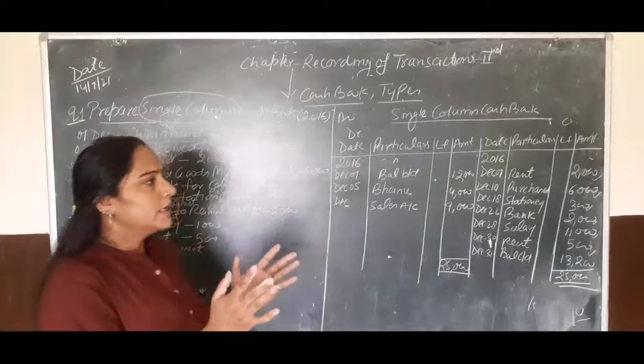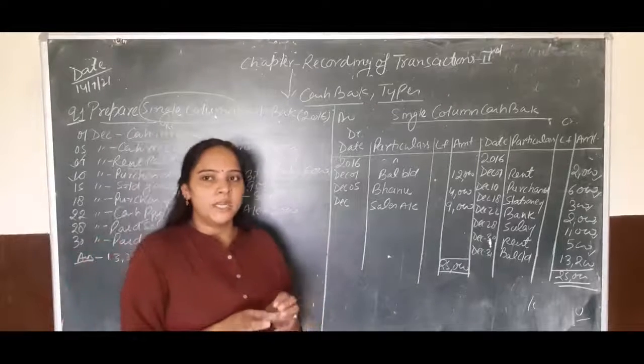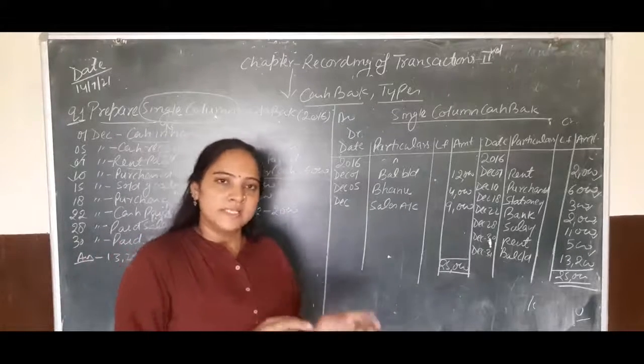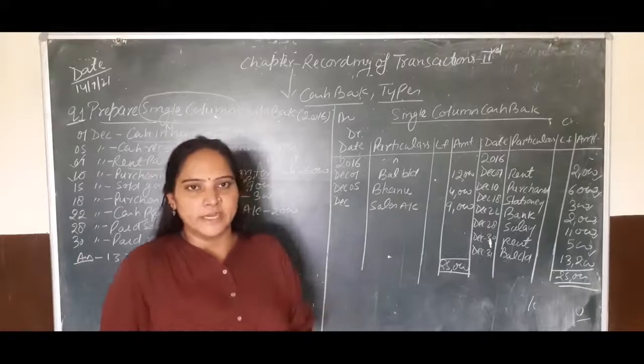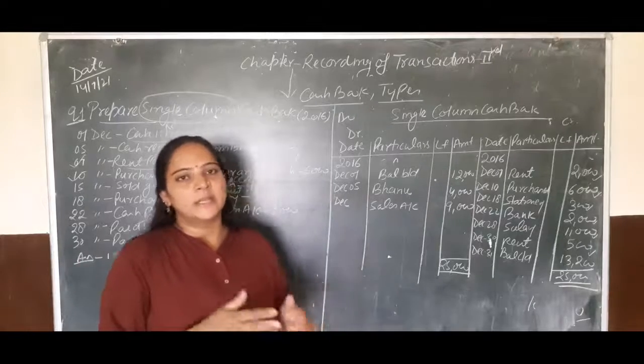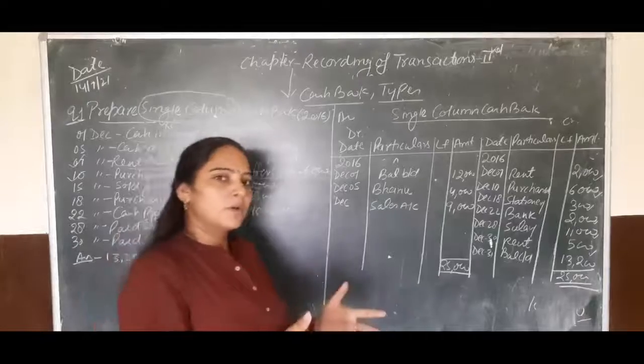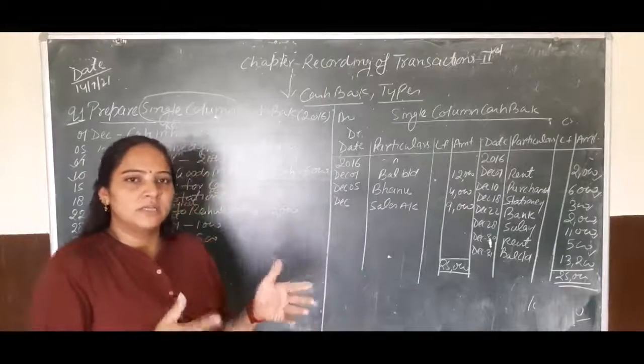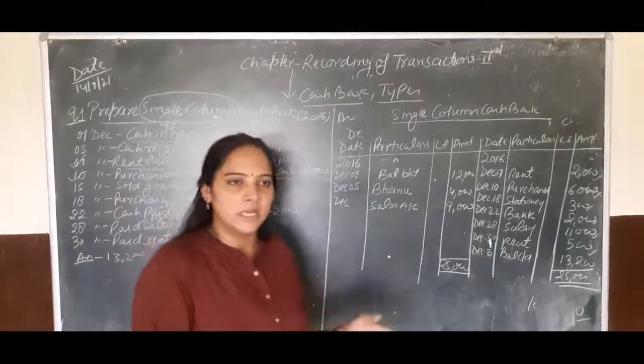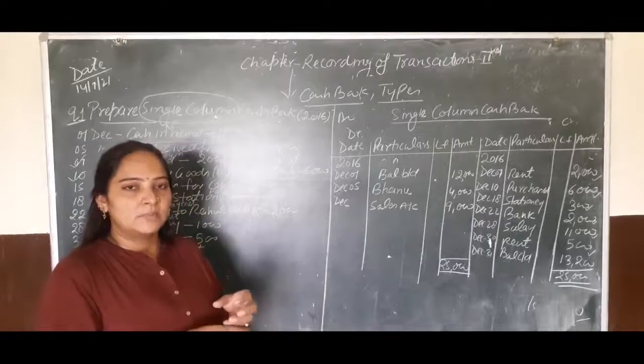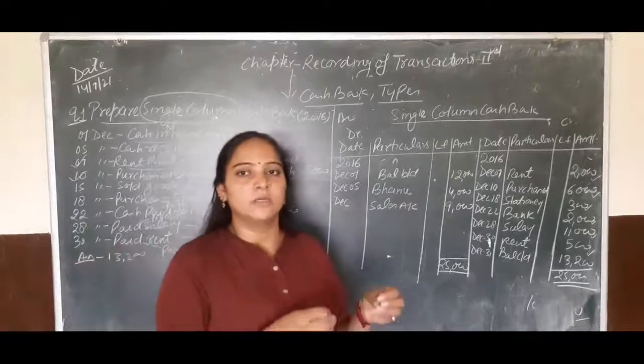And in a double column cash book, we have to maintain cash or bank. Same will be used in debit or credit side. Cash or bank will be receipt and cash or bank will be credit. Triple column cash book, when the firm has given the discount to its customer, or the customer has taken the discount from the firm.